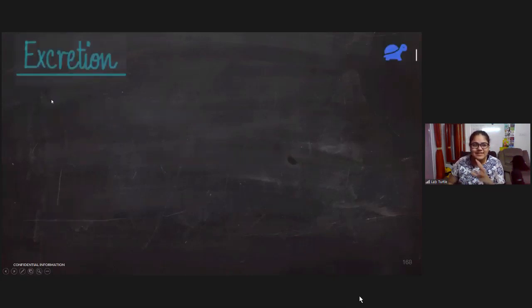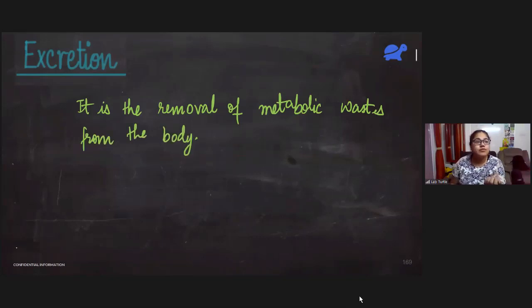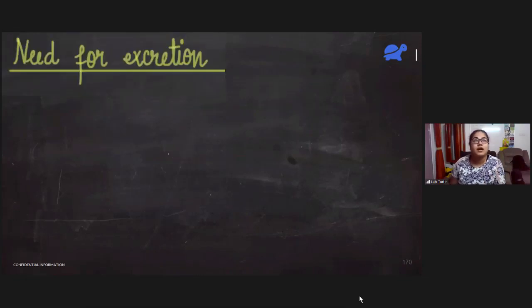So excretion is nothing but the removal of metabolic wastes from the body. What is metabolic waste? Whatever life processes are going on in our body, they may produce some waste materials. So excretion is the removal of metabolic wastes from the body. So let us see what all things are actually waste products in our body.